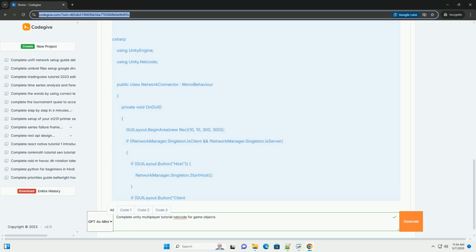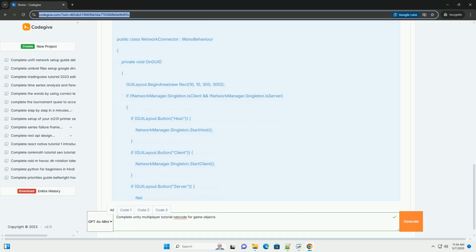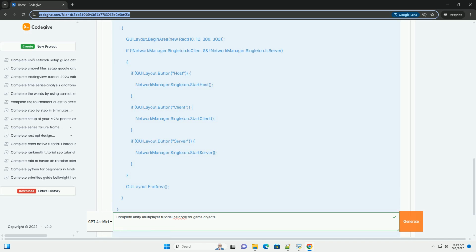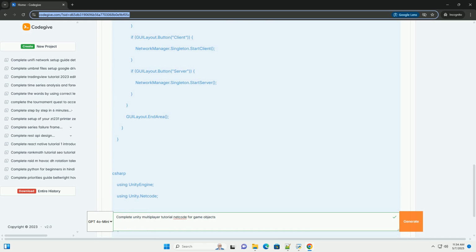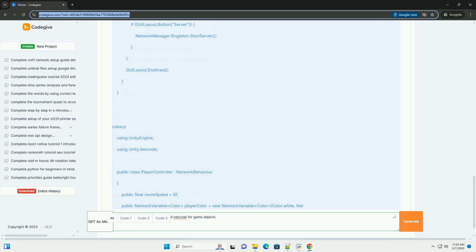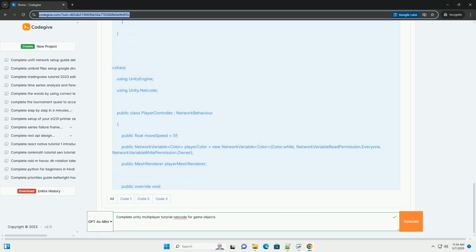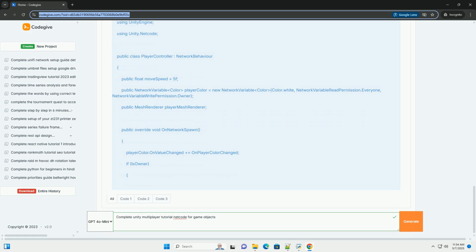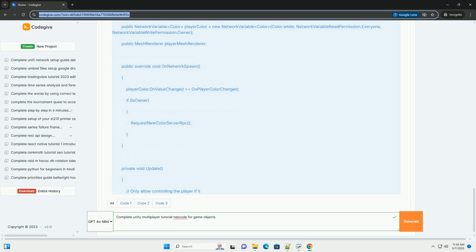Prerequisites. Unity: install the latest recommended version of Unity, ideally 2022.3 LTS or later. Basic C# knowledge: familiarity with C# syntax, classes, methods, and variables. Unity editor familiarity: comfort with the Unity editor interface, scenes, game objects, components.